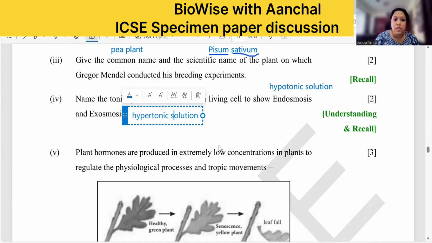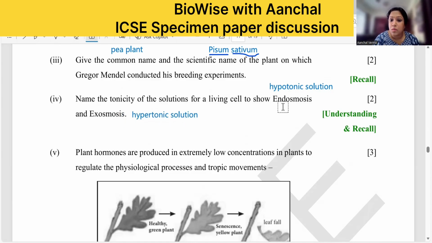Hypertonic solution. If water is moving in, it is hypo, and if the water is moving out, that is hyper. Will you remember this? Moving to the next.